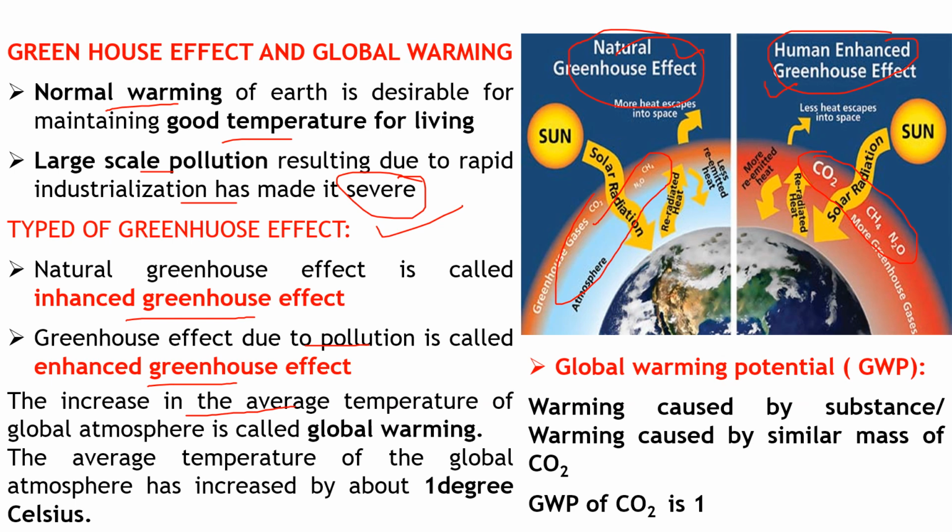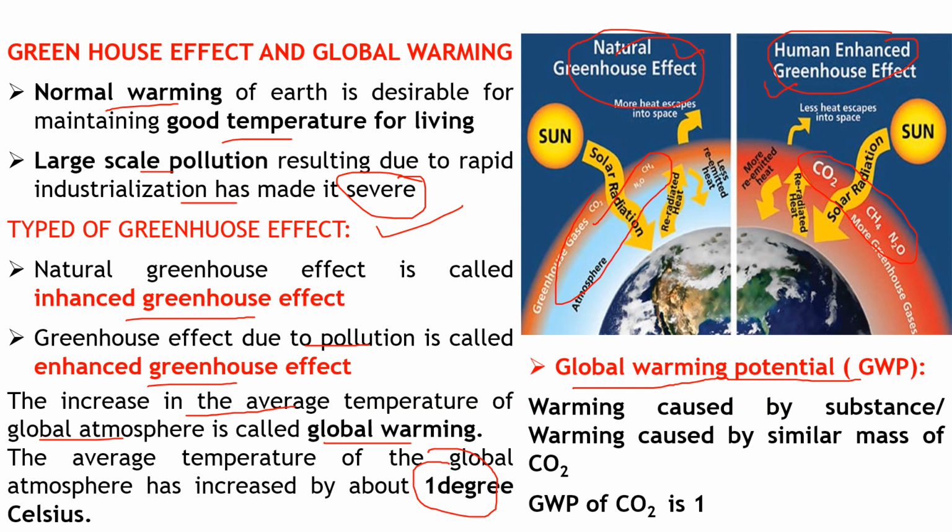So due to this enhanced greenhouse effect, there is a continuous increase in the average temperature of the global atmosphere, which is called global warming. This has increased almost 1 degree Celsius up till now. And for this global warming, you should know one term, which is called global warming potential.